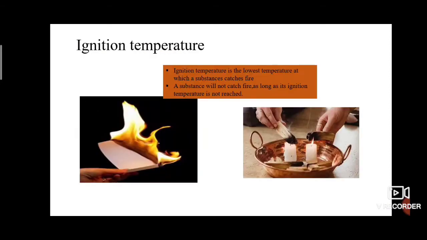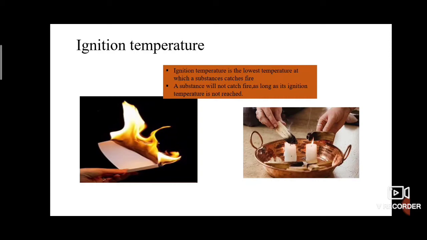Then ignition temperature. Here also there are two things. The paper burns when lit with a matchstick. When we place the matchstick near the paper, the paper burns. In the second picture, if we place the matchstick near the wood, it will not burn.